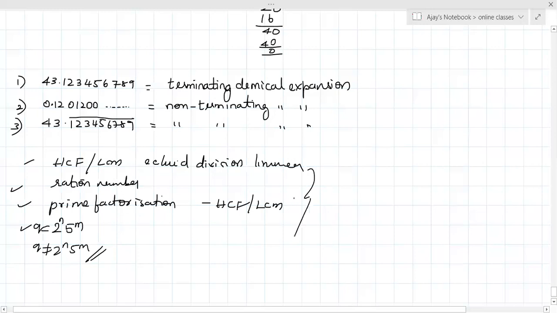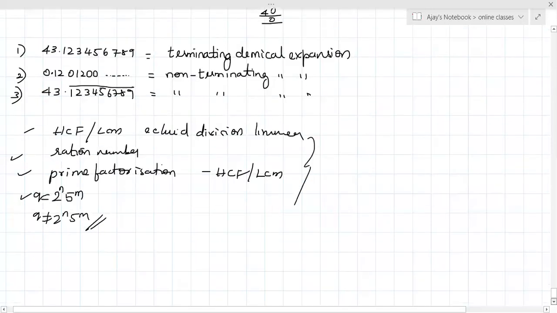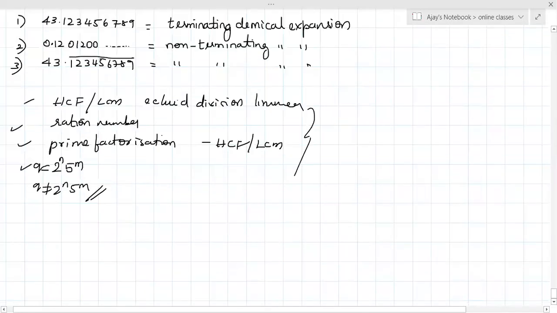So now we will start the second chapter called polynomials. Write down the heading, second chapter, polynomials.